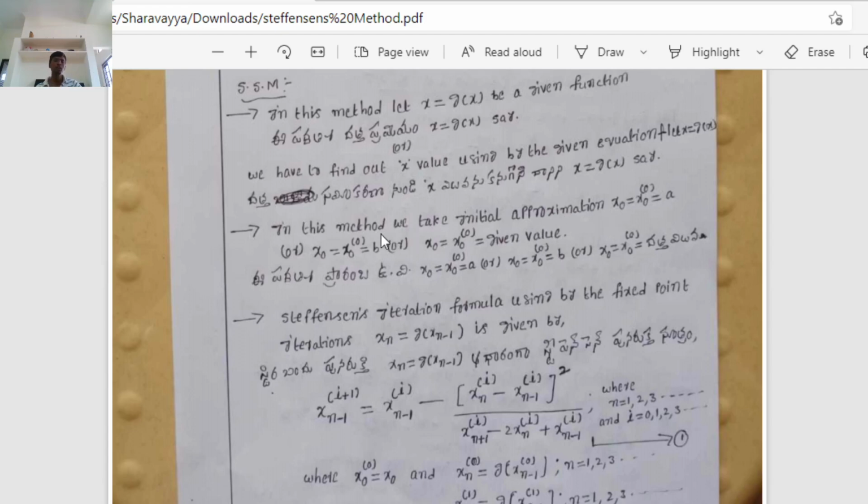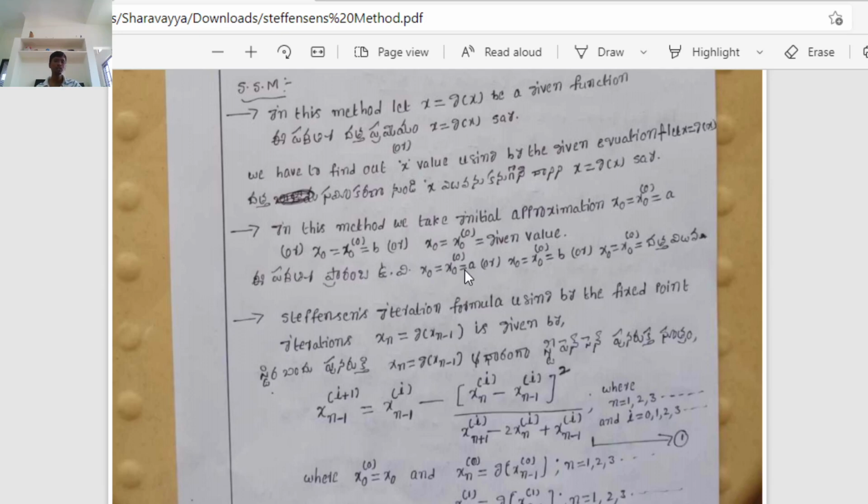అంటే ఏముంది ఇక్కడ, in Stephenson's method the initial approximation value is x naught equal to x naught to the power of 0 equal to a, or equal to b, or equal to the given value. అంటే స్టీఫెన్సన్స్ పద్ధతిలో ప్రారంభ ఉజ్జాయింపు విలువను x naught, x naught to the power of 0 it is equal to a అనుకుంటాం.